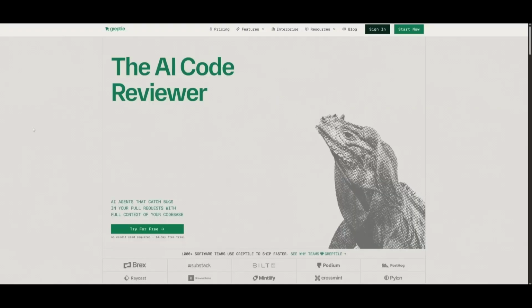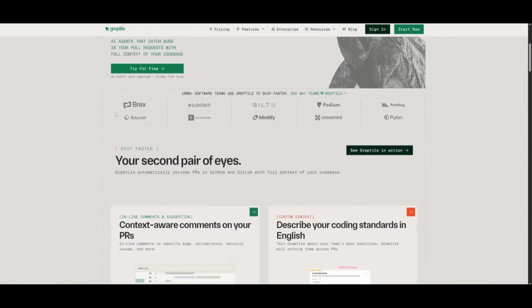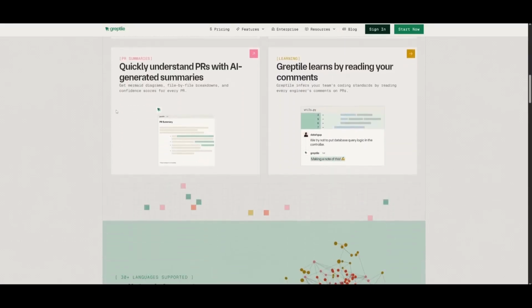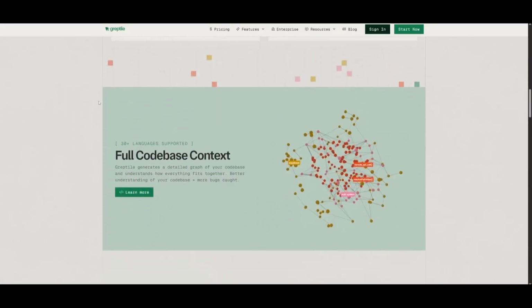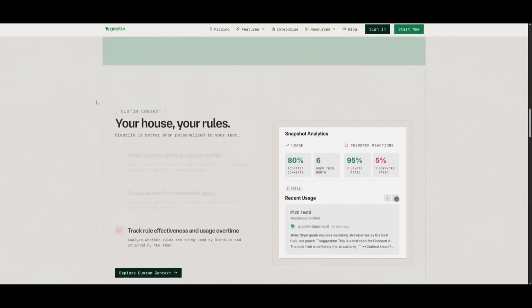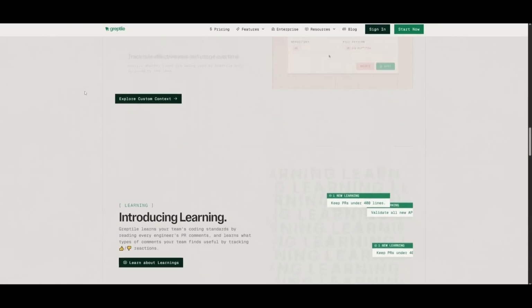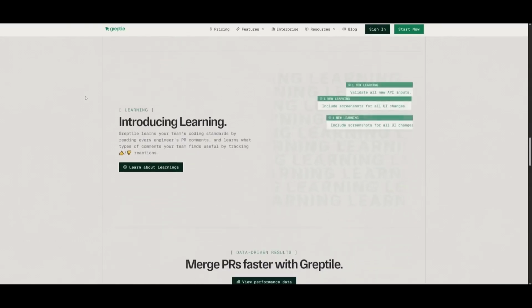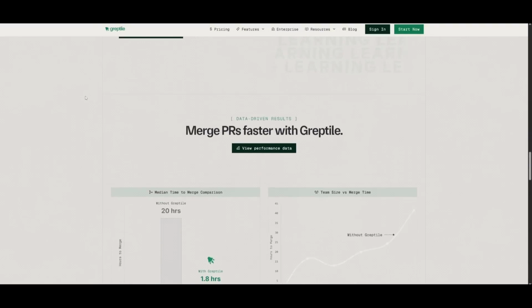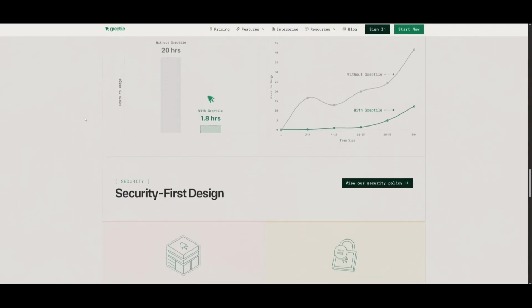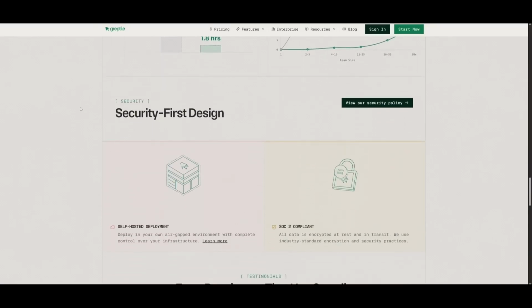But that's basically it, guys, for today's video on Greptile, the AI code reviewer that actually understands your whole code base, not just the diff in front of it. It is something that's going to build long context as you use it more and more and learn from your rules and comments. It's going to catch the issues traditional tools usually miss. And for big complex repos, it becomes a reliable second reviewer that consistently spots bugs and keeps your code base healthy. I highly recommend that you try this out with the free trial because it's something that will definitely grow on you as you keep using it.